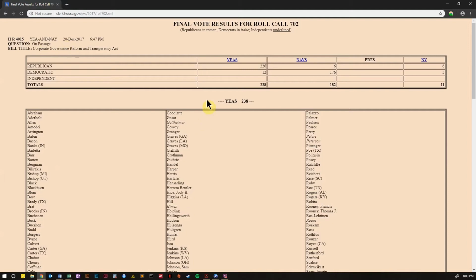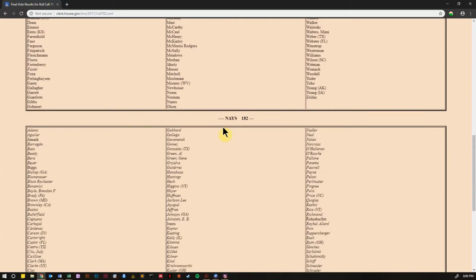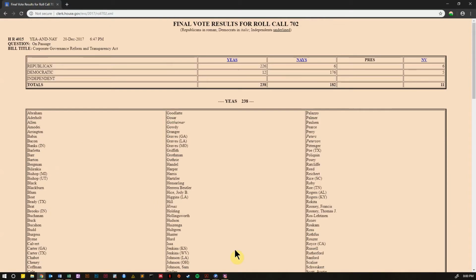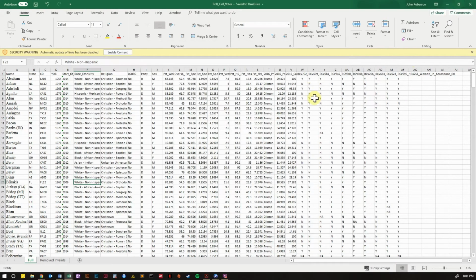And for every bill, the site has the yeas, the nays, and the non-voting members. The members are coded by party by their font. So Republicans are in standard font, Democrats are in italics, and I was able to use Excel to interpret that into a D or R attribute. And the members' names is their last name with some more details if there's more than one member with the last name. So I collected that information for 10 different bills, and I have those here.